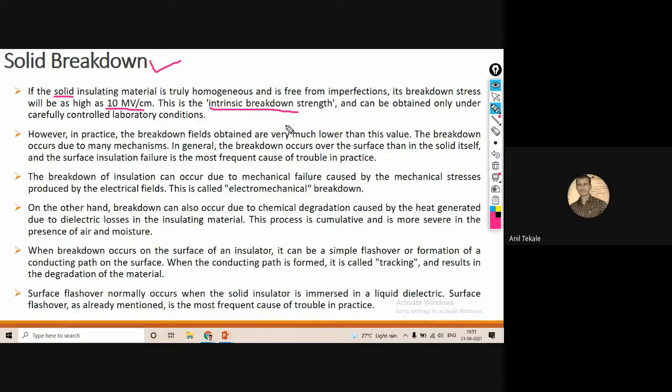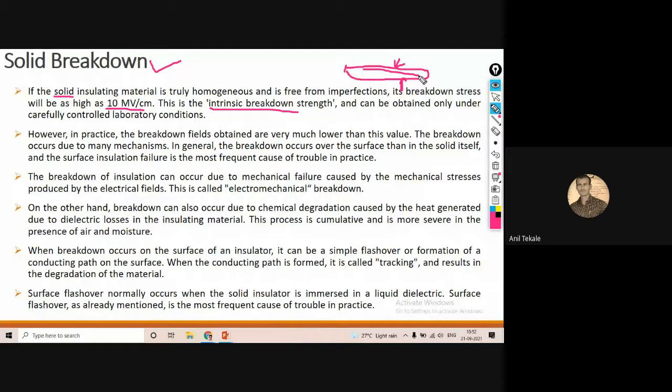Suppose I consider a cable; the breakdown may happen at the surface only, not inside. So the overall intention is to understand where it is occurring, right?